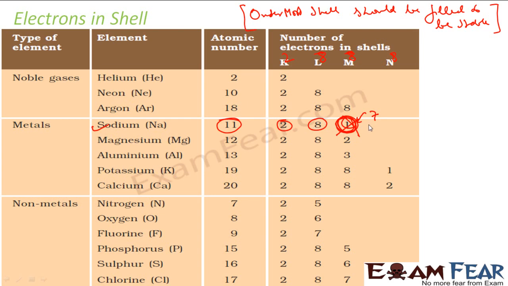So sodium has two options: either to get 7 electrons or to lose 1 electron. Gaining 7 electrons is difficult. This world is very cruel. Nobody will give 7 electrons to you. Why will other elements give? The elements behave just like human beings, right? So sodium knows that gaining 7 electrons is very, very difficult, but losing 1 electron is easy for him. Losing is easy, but gaining is difficult.